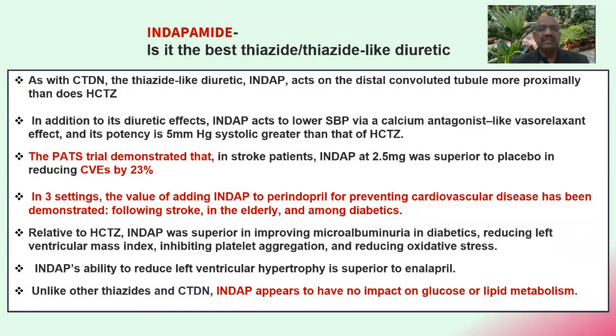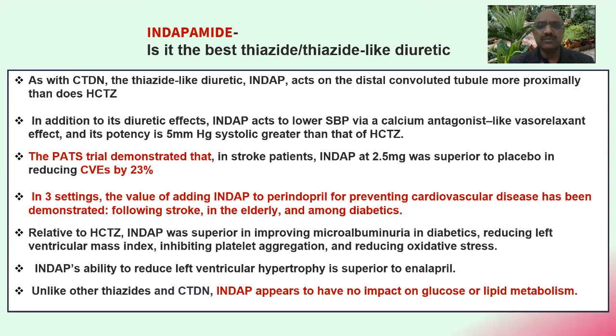But if you see the features of indapamide, it is really worth asking: is it the best thiazide or thiazide-like diuretic? As with chlorthalidone, the thiazide-like diuretic indapamide acts on the distal convoluted tubule. In addition to its diuretic effects, it acts to lower systolic blood pressure via a calcium antagonist effect.